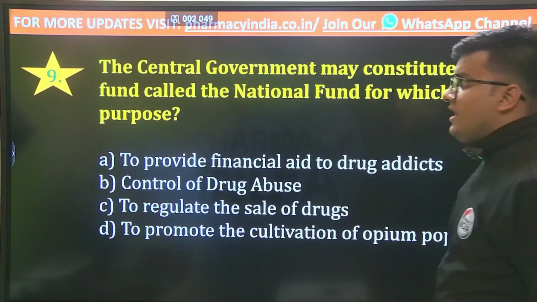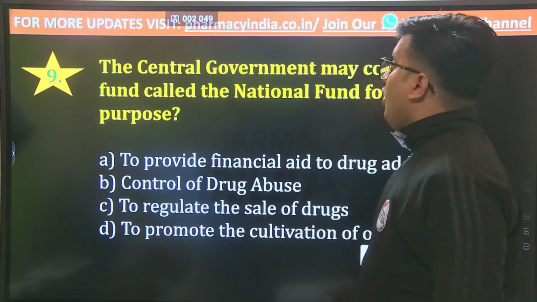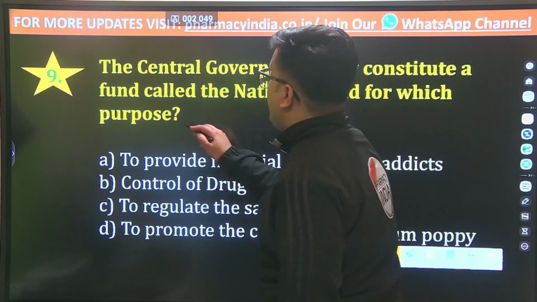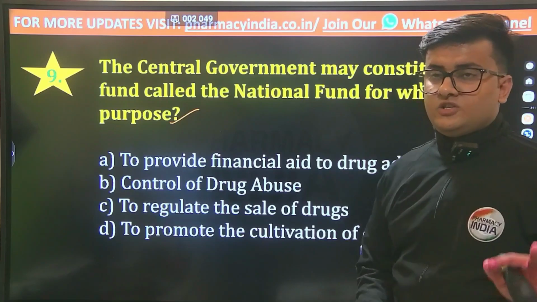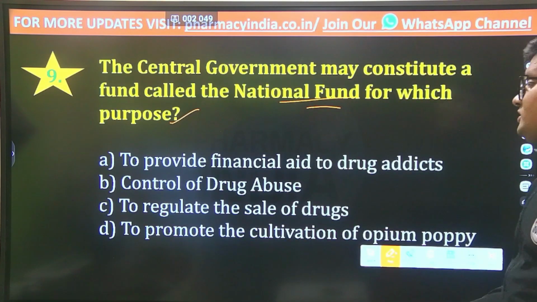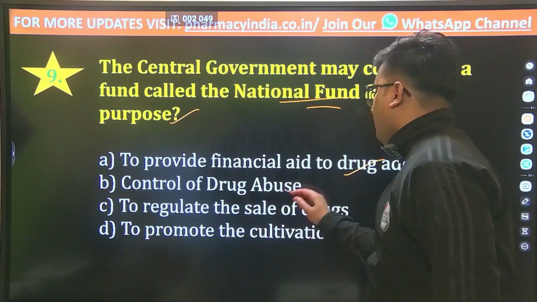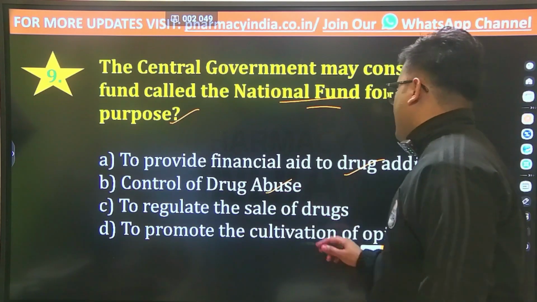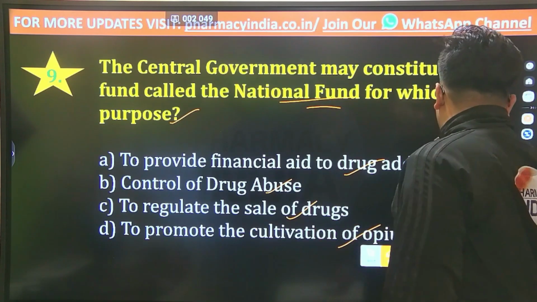Now the next question is: the central government may constitute a fund called the National Fund for which purpose? The options are to provide financial aid to drug addicts, or to control drug abuse, or to regulate the sale of drugs, or to promote the cultivation of opium poppy.